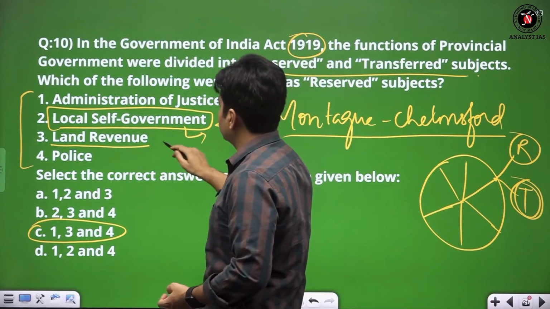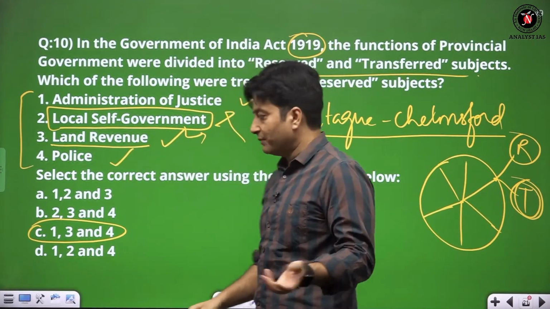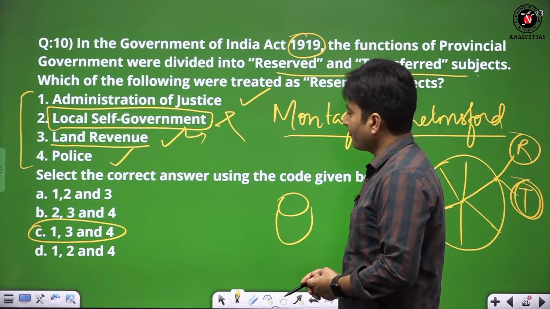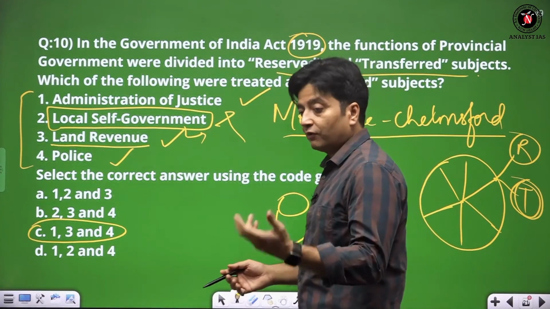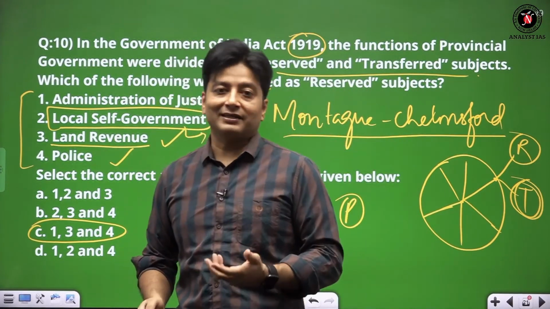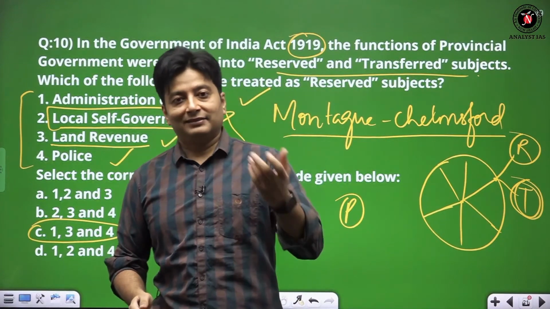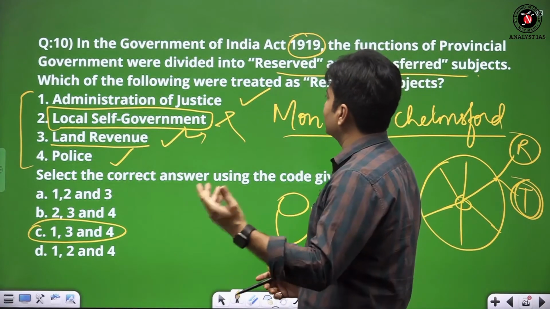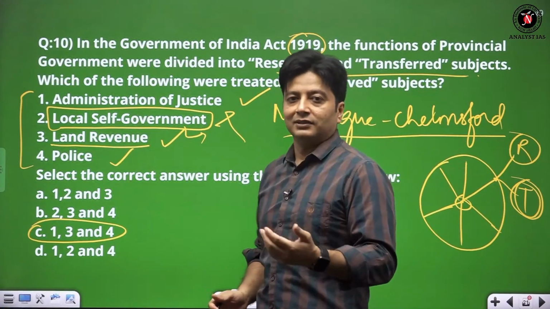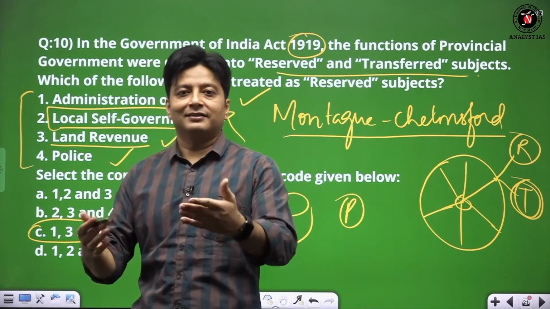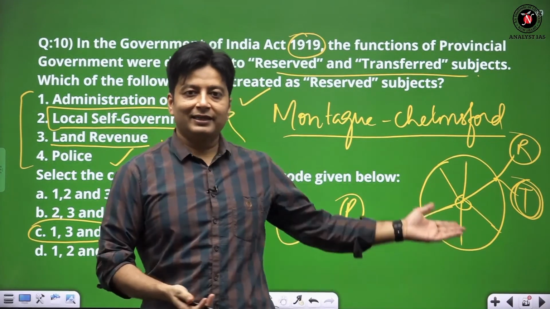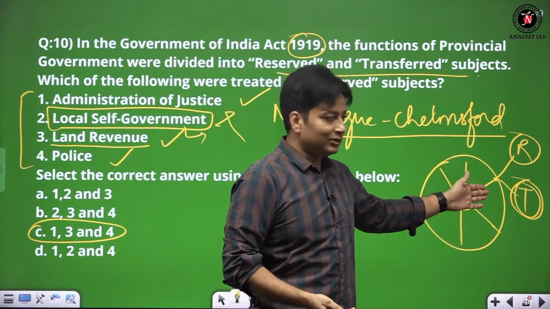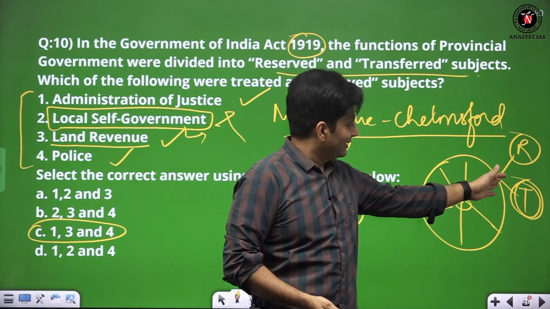But administration of justice, land revenue and police, the money pocket, I made this figure, like the honey, and the police, the power, money, these are the main factors. The administration of justice was kept by the white people with them, and it was the compulsion out of the World War promises that they had to extend the Montague-Chelmsford report, and that is why such an arrangement was made. Diarchy was included, not in the true sense, but at this place.